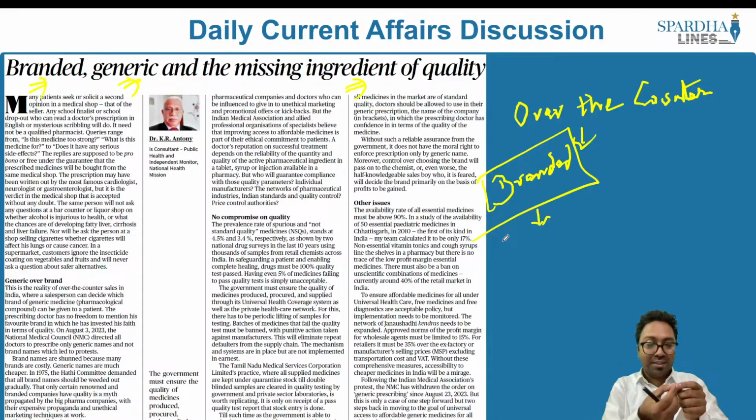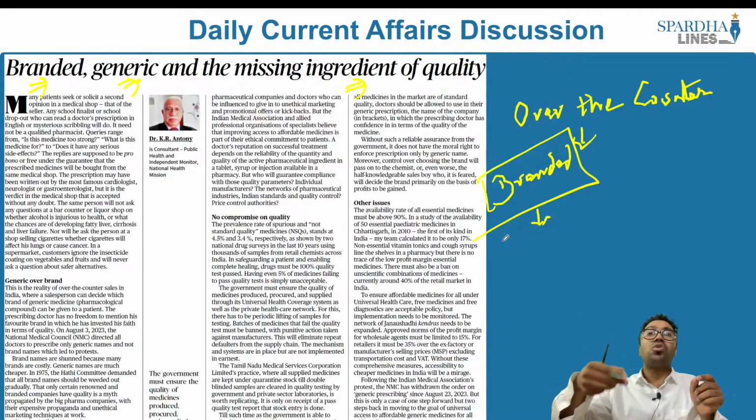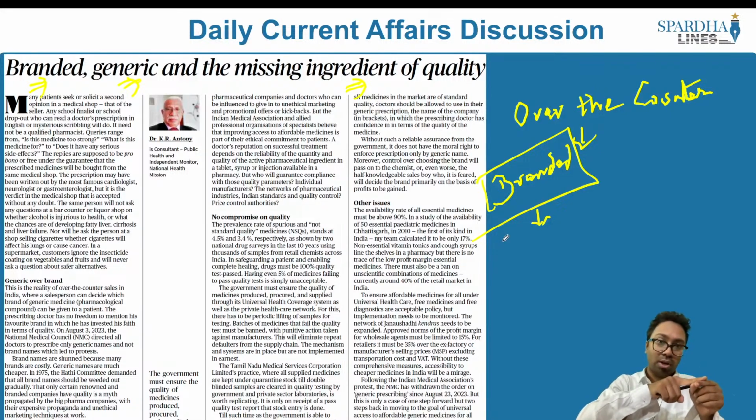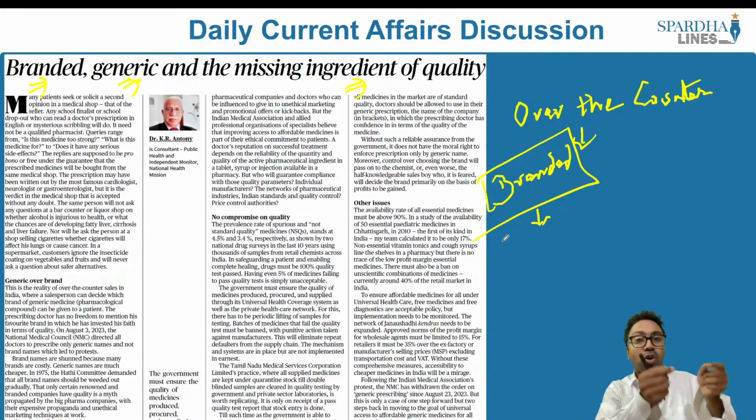If it is good, then he also looks into the quality of it. It might have worked for a couple of patients as well, and ultimately he might have a perception or a viewpoint that this medicine's quality is very good, and as a result he would be prescribing that particular medicine to that particular patient. So what is the doctor looking at? The doctor is looking at the brand as well as quality, but yes, cost is a hit factor, which means that this person may have to shell out extra money primarily because it is costing him more.